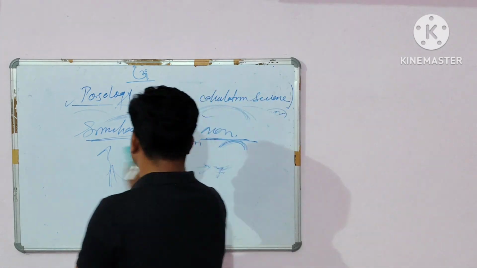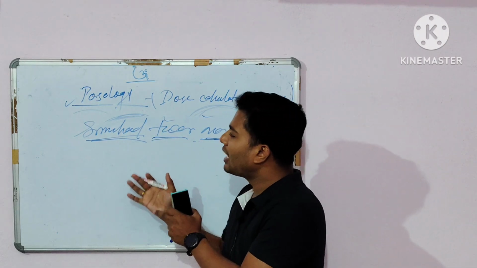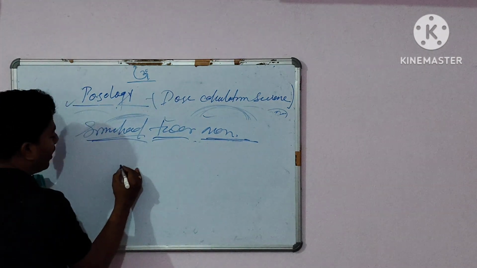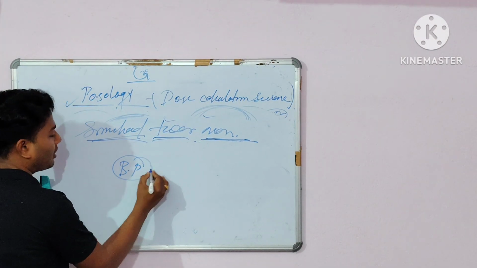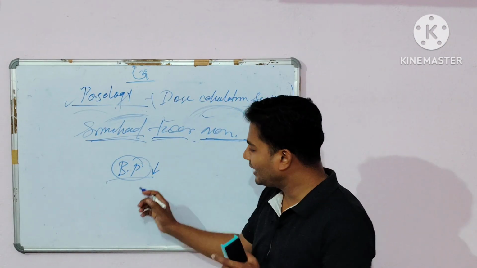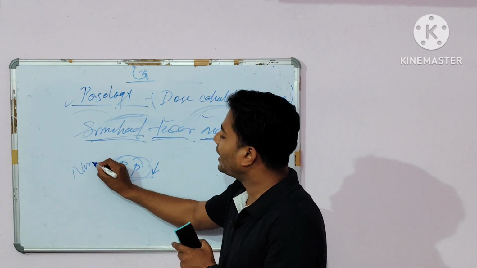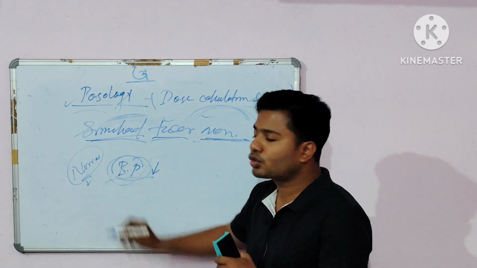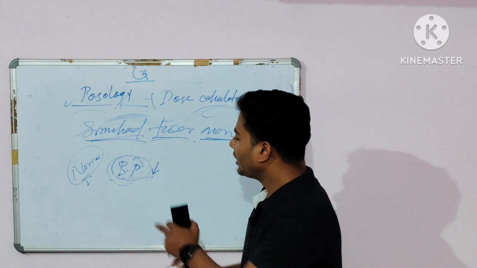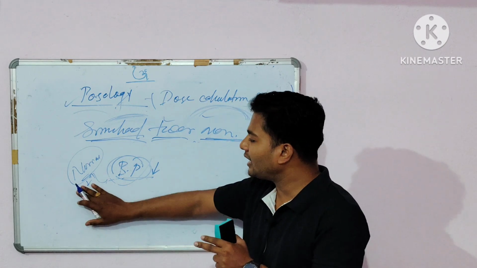Next one is the antagonistic effect. What do you mean by antagonistic effect, or how does the antagonistic effect affect the posology? Suppose a patient is suffering from decreased blood pressure, and the physician prescribes noradrenaline. That noradrenaline is used to maintain or enhance the blood pressure. Clear? The person suffering from decreased blood pressure administers the noradrenaline to maintain the blood pressure.